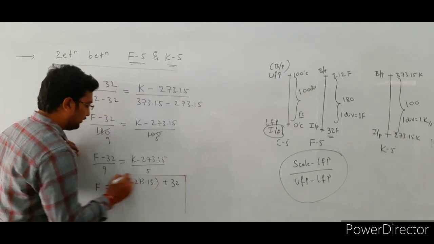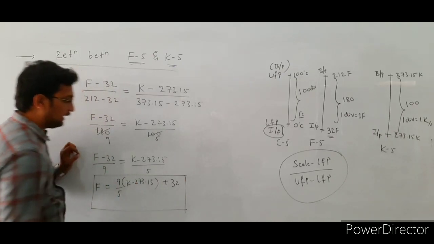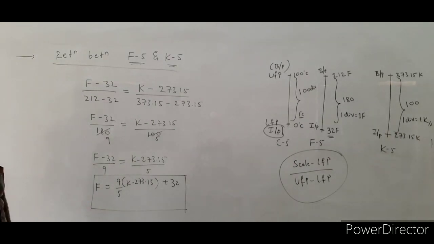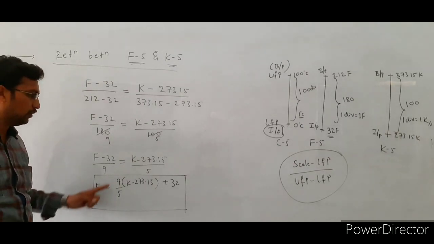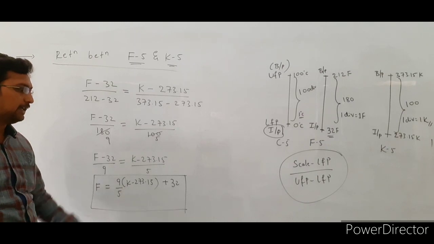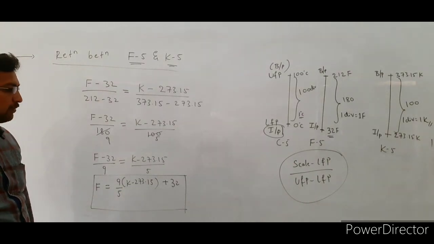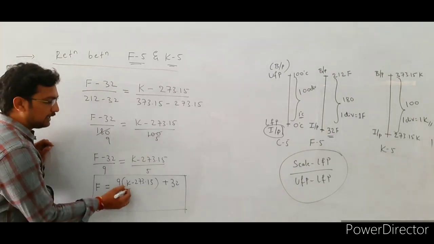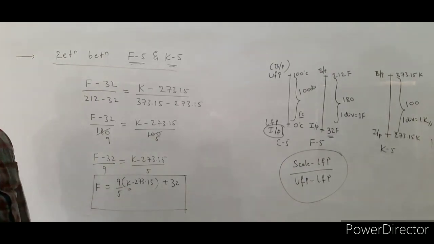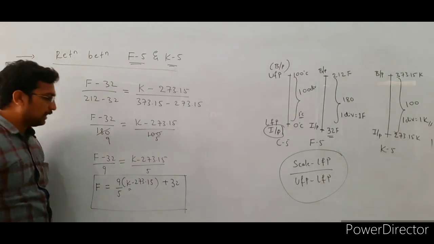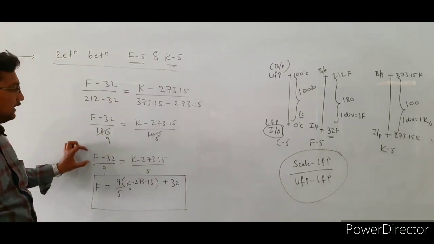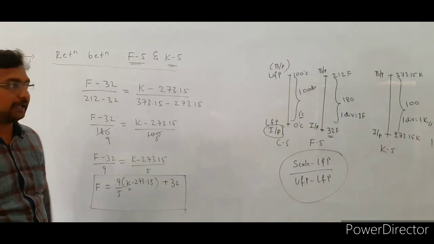So this formula we use to convert Kelvin scale reading to Fahrenheit scale reading. So here F is equal to 9 by 5 (K - 273.15) plus 32. Similarly, we are going to convert Fahrenheit scale reading to Kelvin scale.